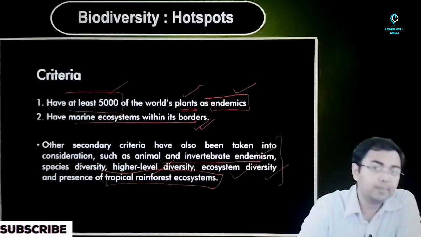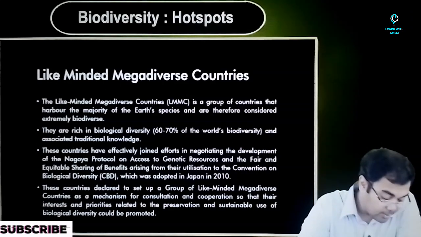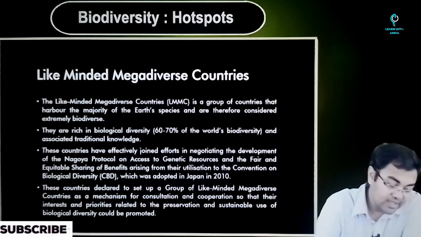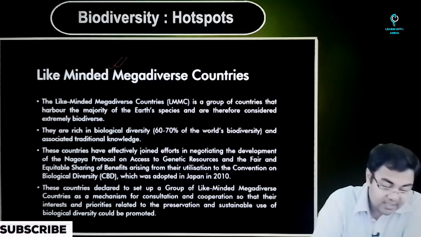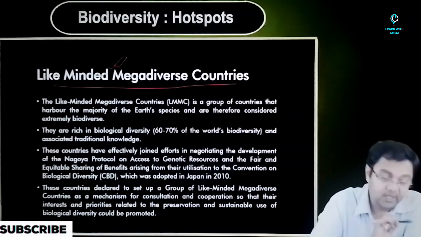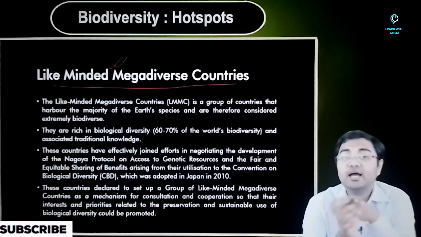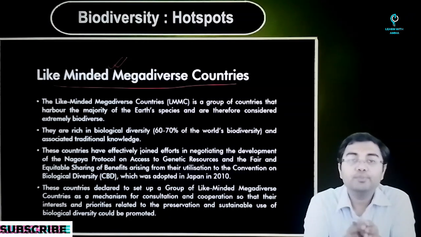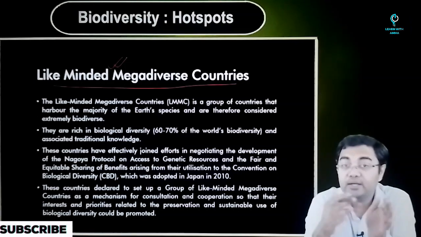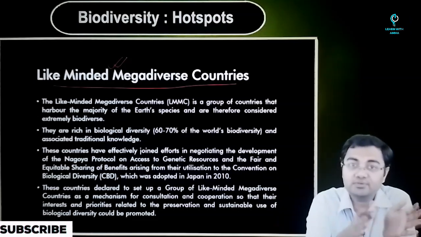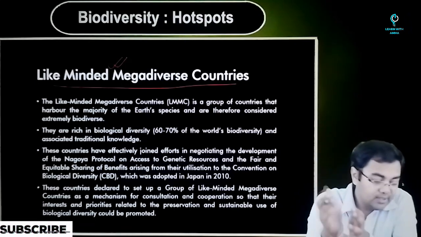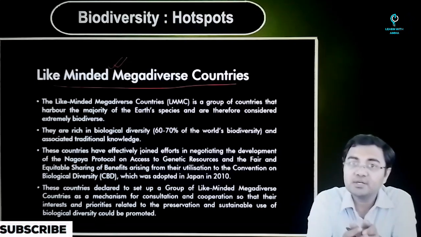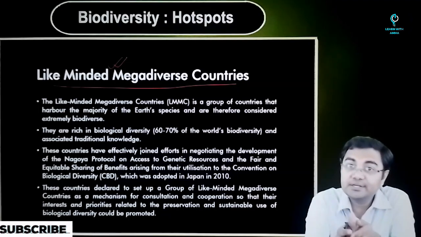Now, this happened in 1998. But what we saw after that was that in 2002 there was another concept that came into the picture, and this was the like-minded mega diverse countries. So what happened was that in 2002 many of the countries and the environmental ministries and agencies of these countries came together in Mexico, and they founded the like-minded mega diverse countries, understanding that these are the countries which have the onus of responsibility.